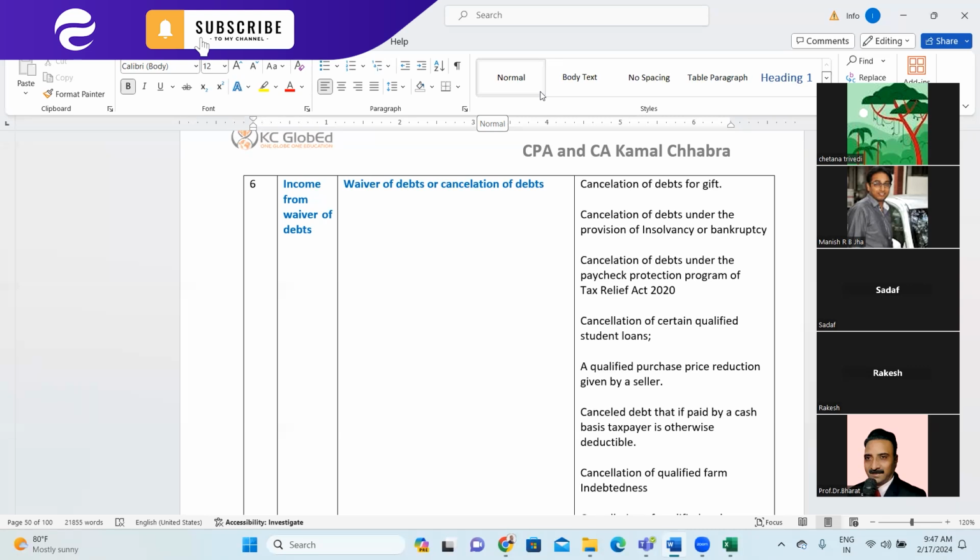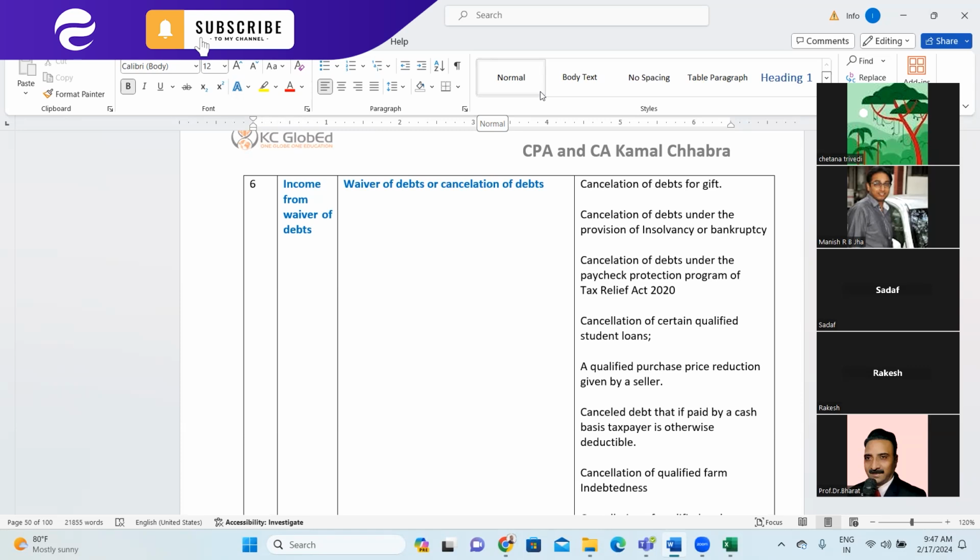I think $5,620 per student per annum of loan waiver was announced from 2020 to 2025, which we'll be studying in future also. But this is talking about the cancellation of certain qualified student loans, qualified as per the CARES Act. Next is a qualified purchase price reduction given by the seller.